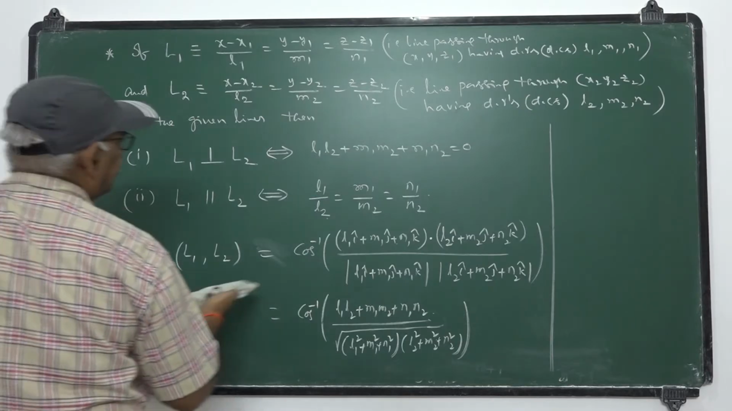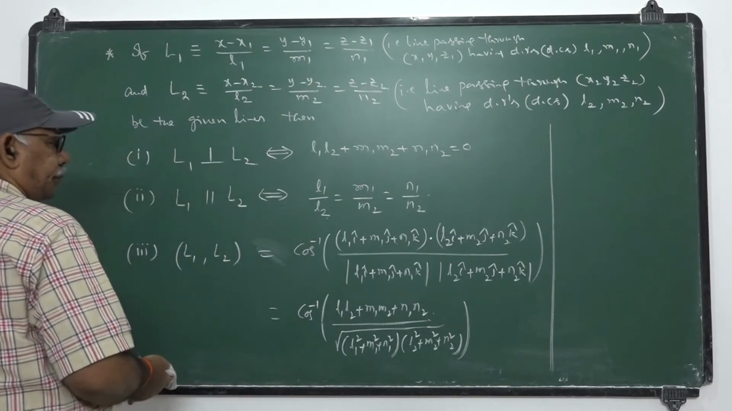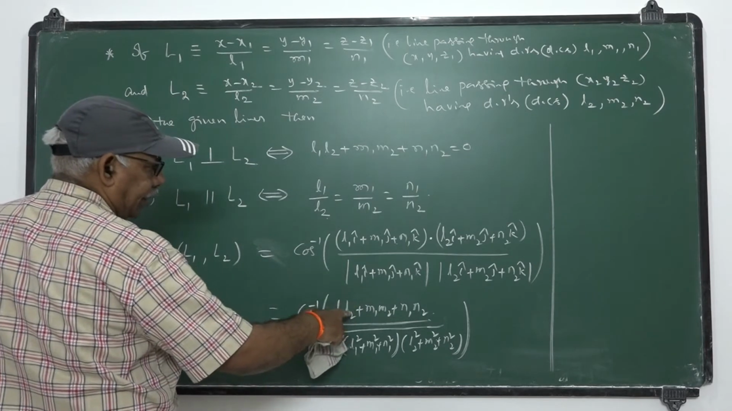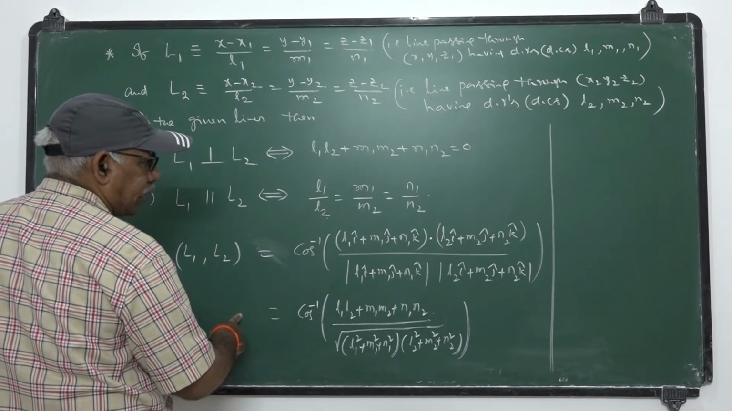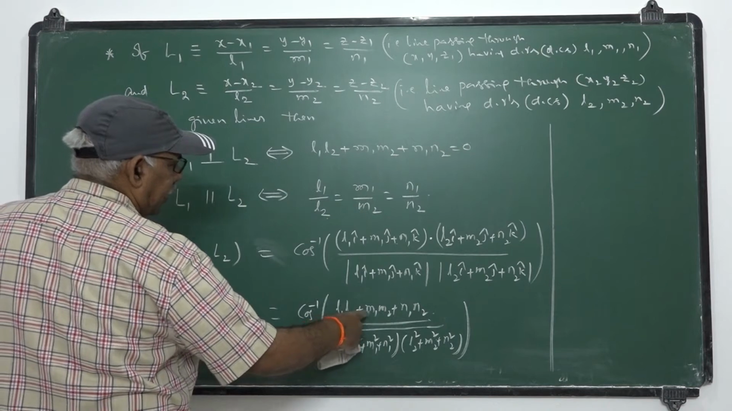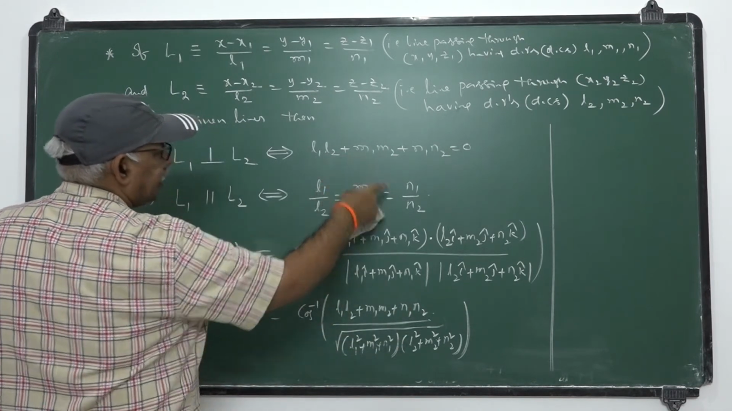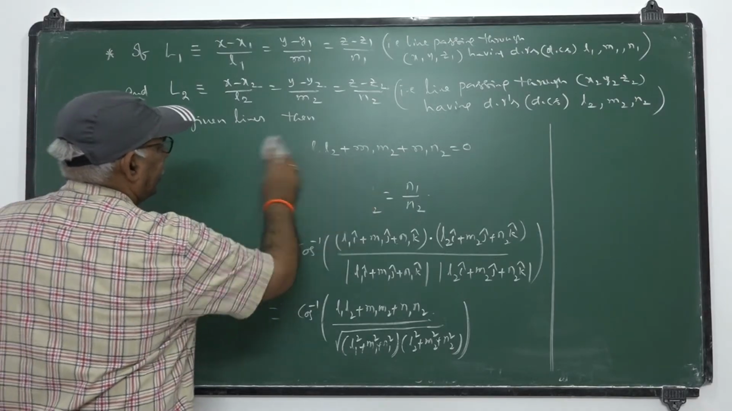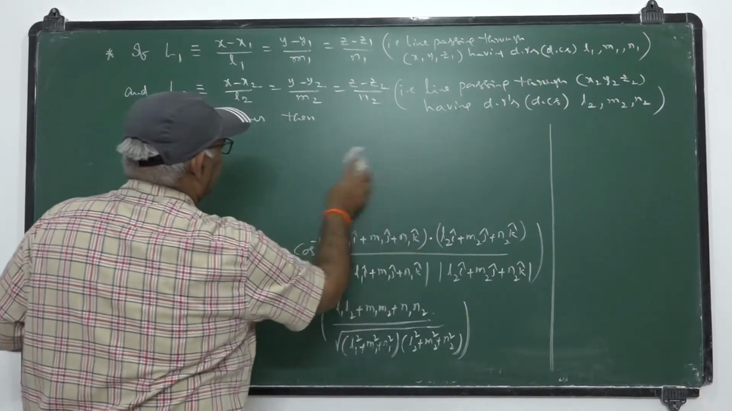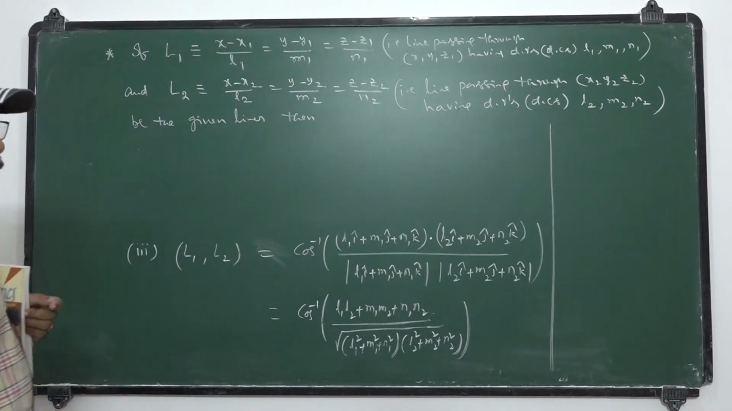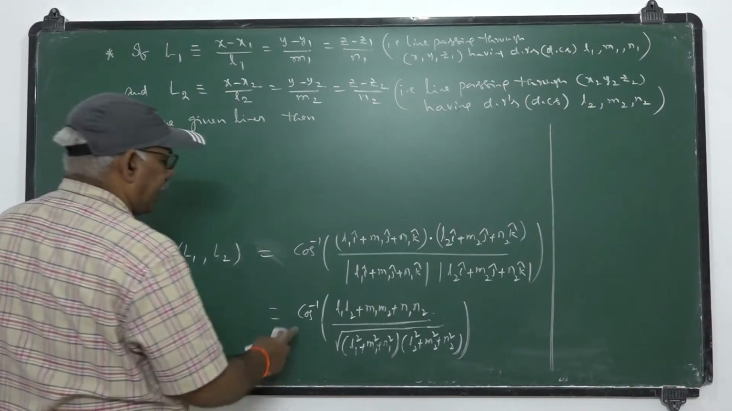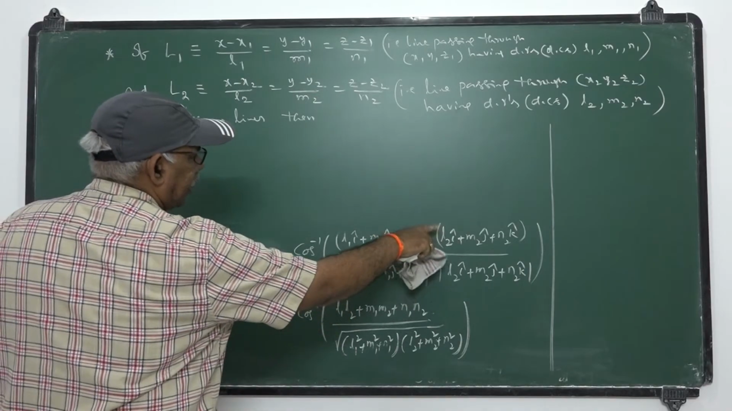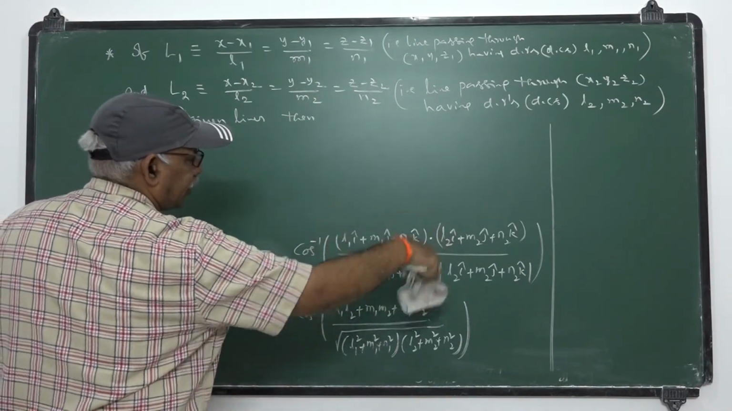Next point. Once this angle is 90, cos 90 is 0. Hence l1 l2 plus m1 m2 plus n1 n2 is 0. To get sin inverse of the angle between the lines, in terms of sine value, we have to take the cross product here, with the modulus.